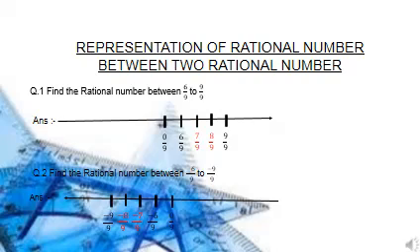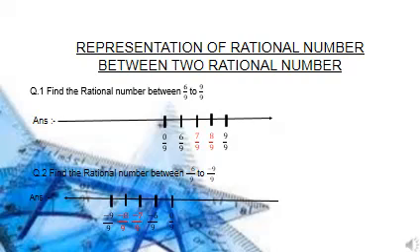In the previous question, the fractions were positive, and in this question the fractions are negative. There is only a difference of positive and negative, and the solution for doing this is also similar. So students, we will begin with our solution for the second question.